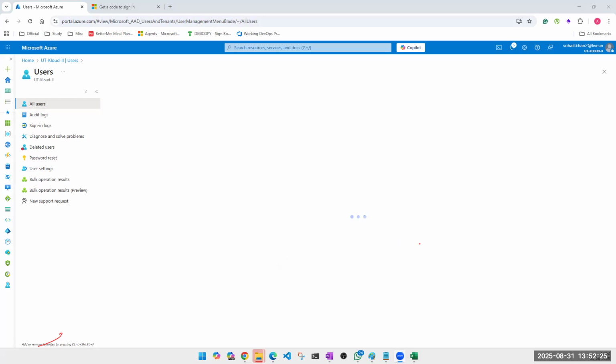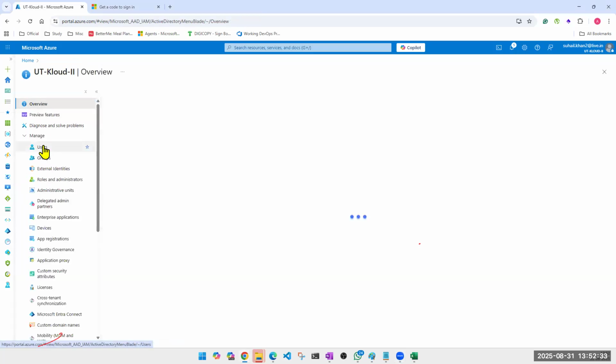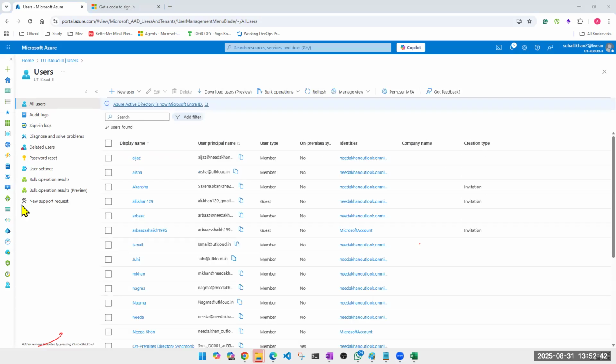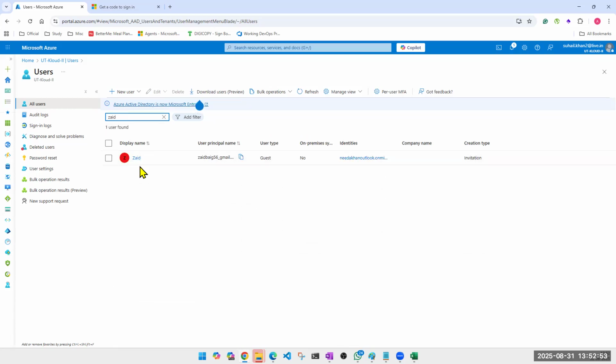It is working a little bit slow. And it was just working fine a few minutes ago. It happens. I don't see any issue with my internet connection. The portal works slow sometimes. No need to panic. So now here, if I go and search for Zaid, I should see his account. Look at this. I am able to see it. The creation type is invitation. We have sent the invitation.